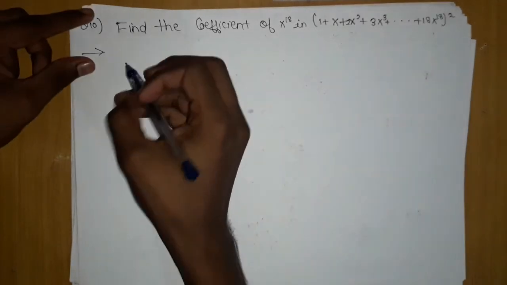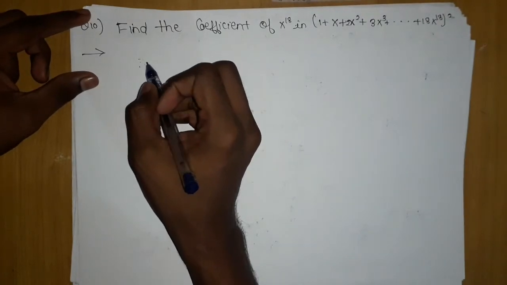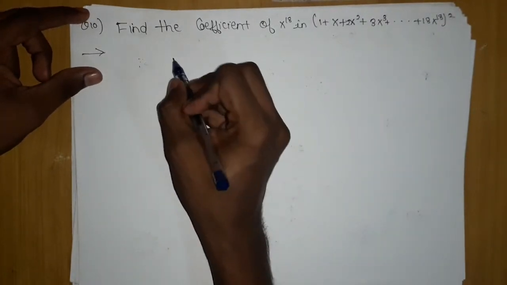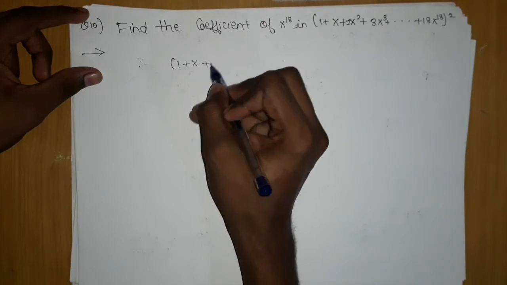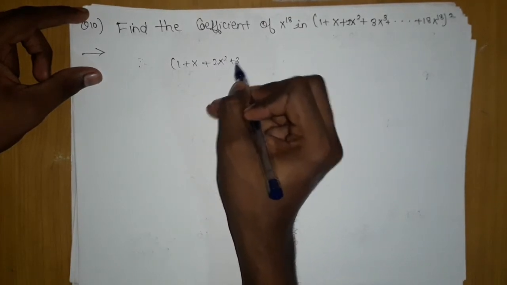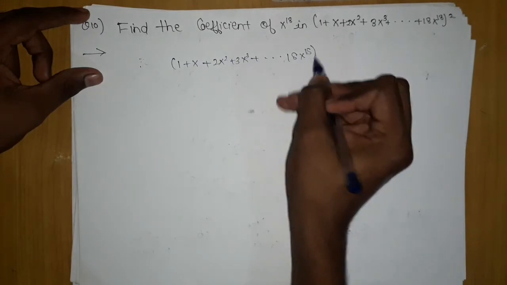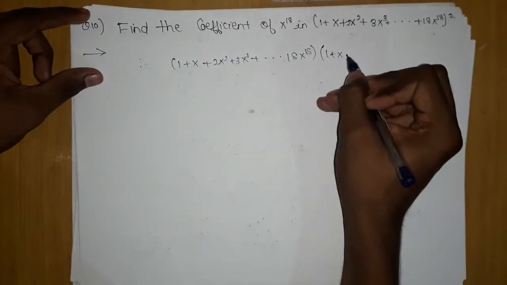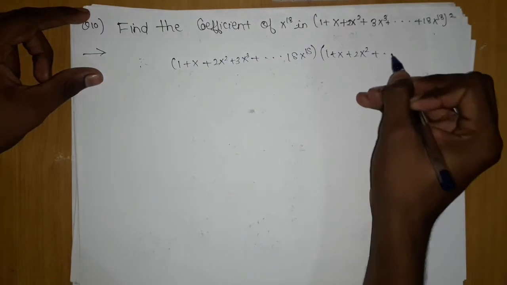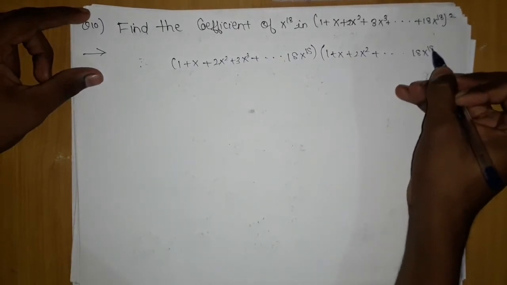Now if I write this for the coefficient, like this: (1 + x + 2x² and so on till 18x^18) into (1 + x + 2x² and so on till 18x^18).